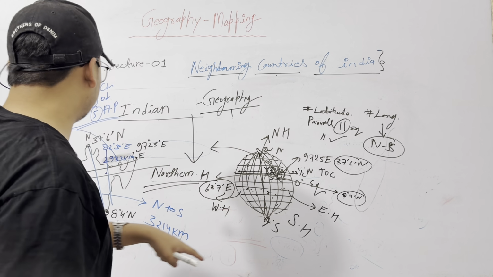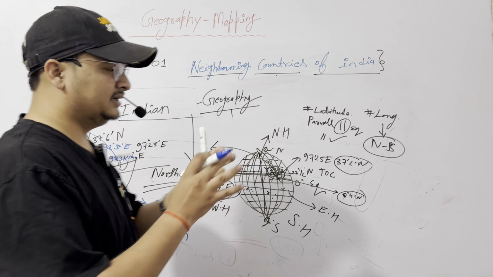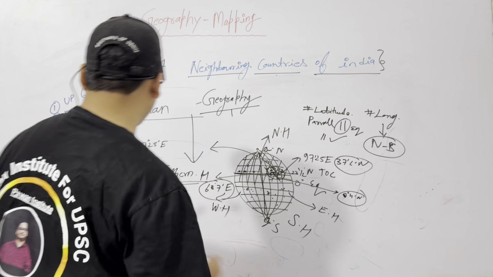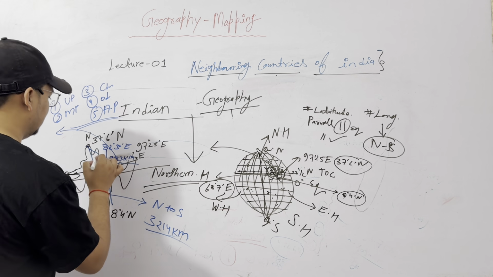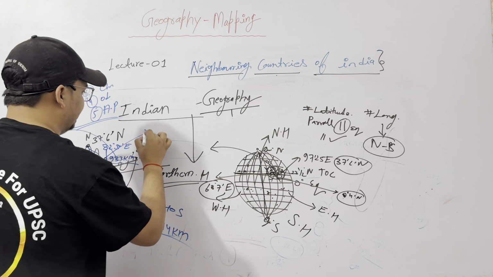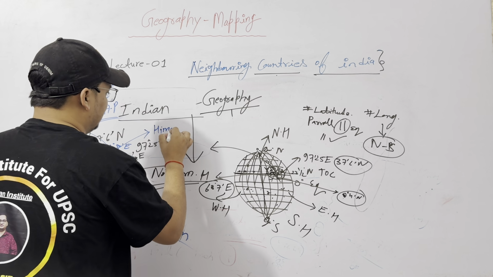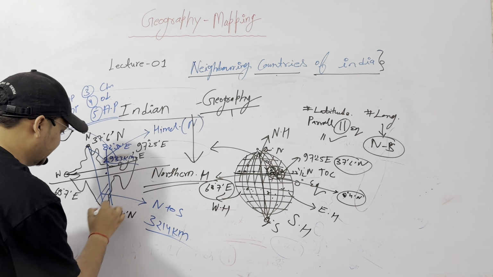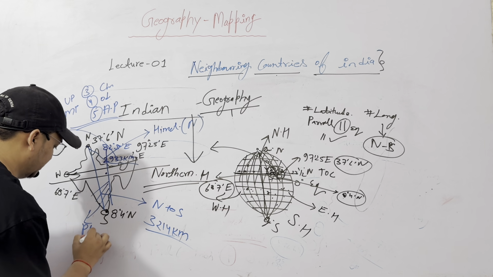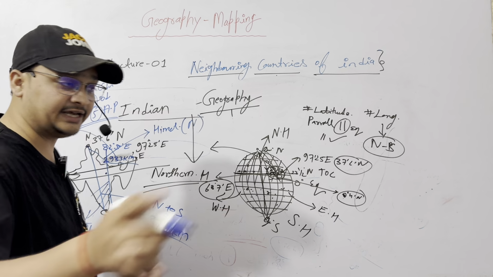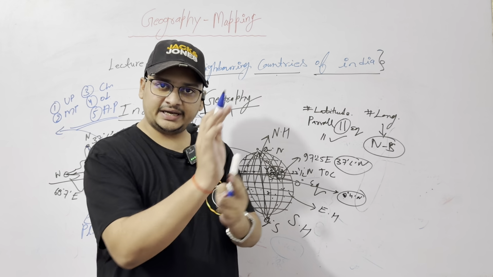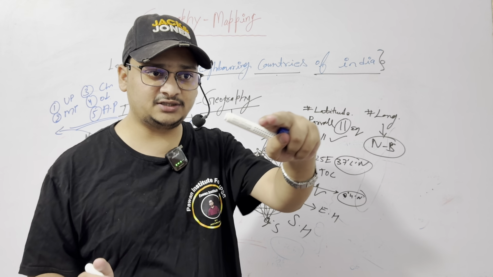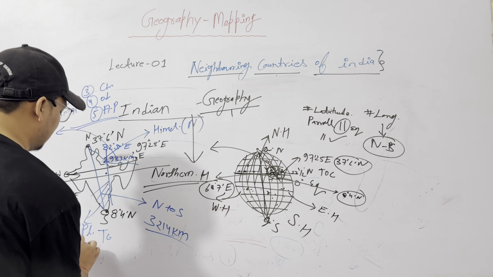Another question comes: there are east, west, north, south sides of India, and there are many barriers. In the north, lofty mountains, the Himalayas. What is in the south? The Deccan Plateau region, tabletop land. There will not be any kind of mountain; tableland is known as plateau. So in the south, plateau.